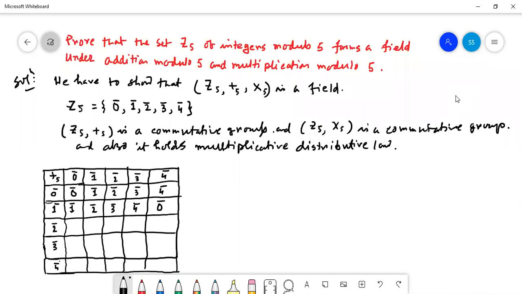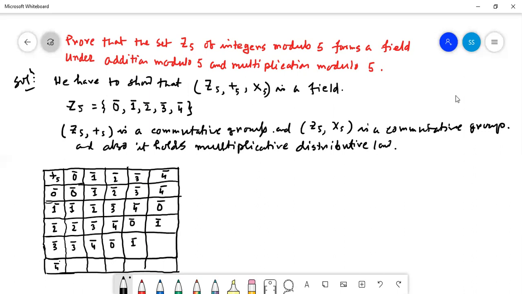5 means modulo 0. Then 2 plus 0, 2. 2 plus 1, that is 3. 2 plus 2, that is 4. 2 plus 3, that is 5, which means modulo 0. 2 plus 4, 6. 6 means modulo 1. Again 3 plus 0, 3. 3 plus 1, 4. 3 plus 2, 5, which means modulo 0. 3 plus 3, 6.